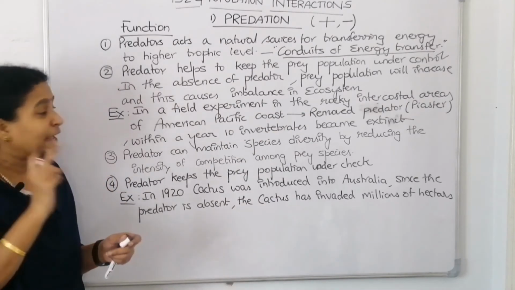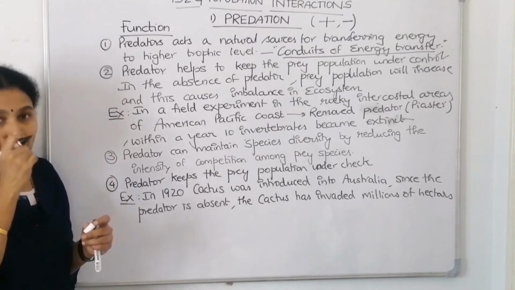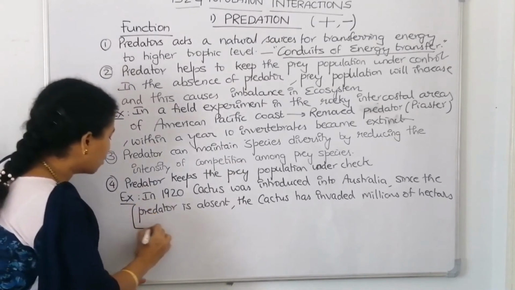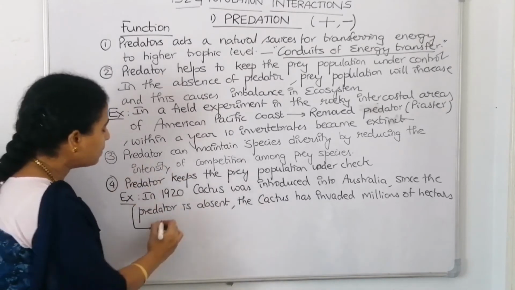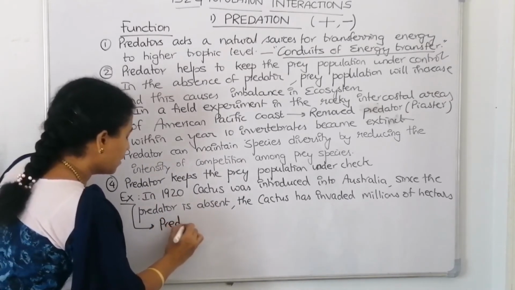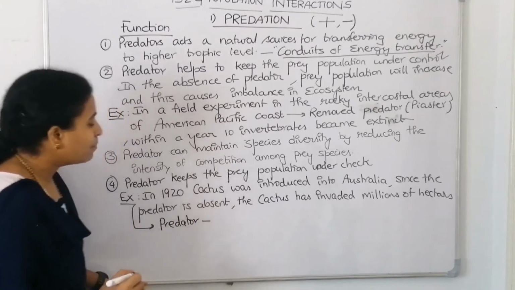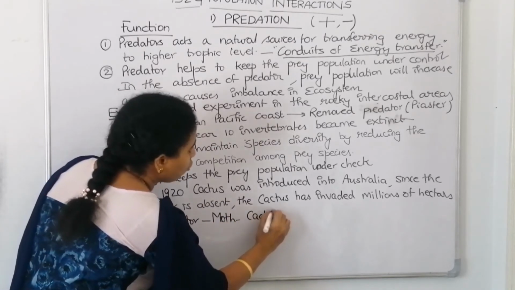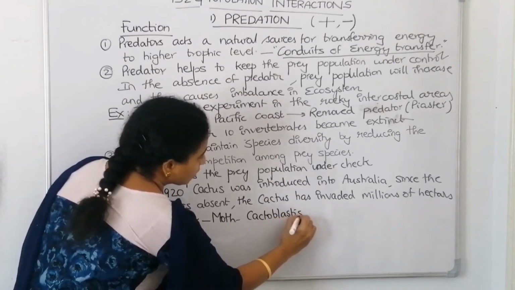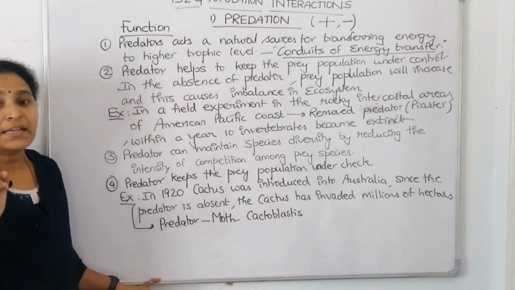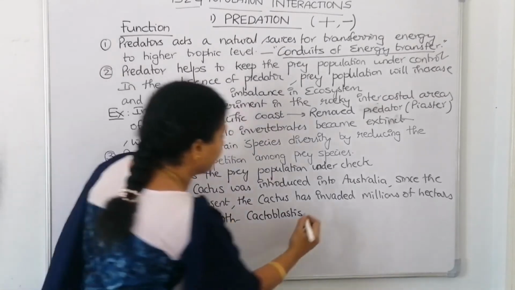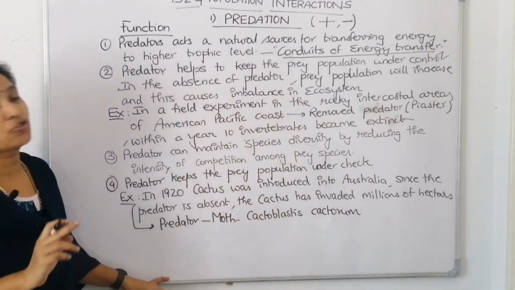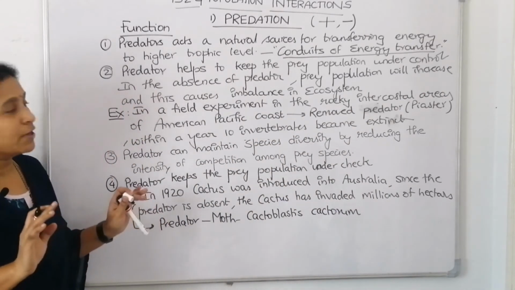Finally, how could they control this cactus plant population? By bringing the predator. What did they bring to control the cactus plant population? They brought the predator which eats the cactus plants. It is a moth. The name of the moth is Cactoblastis cactorum. Now when they brought this Cactoblastis cactorum, the weed was brought under control.